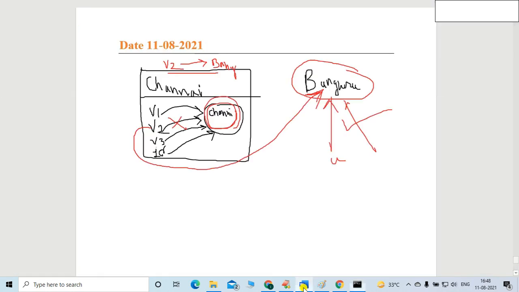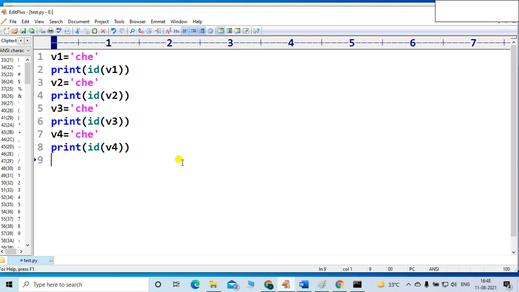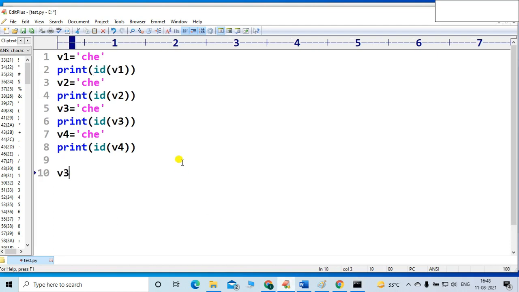Now let me change something. Let me change the value of voter 3. Voter 3 now belongs to, let's suppose, Delhi or Bangalore or HYD. HYD stands for Hyderabad. Now he is shifting to Hyderabad. Now what will happen? Let me print the ID of V3 and check what will happen in that case.